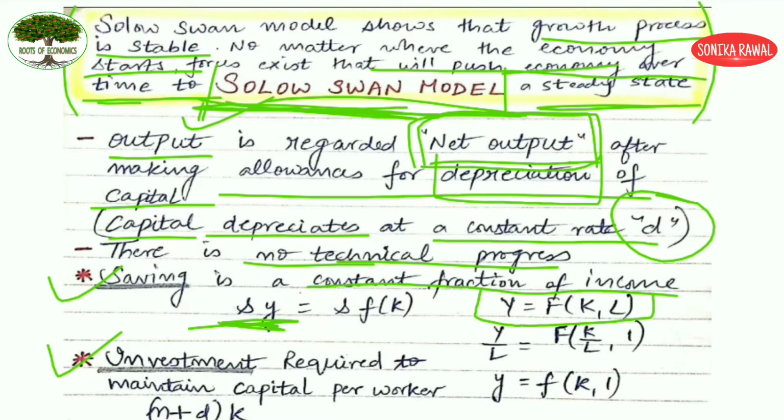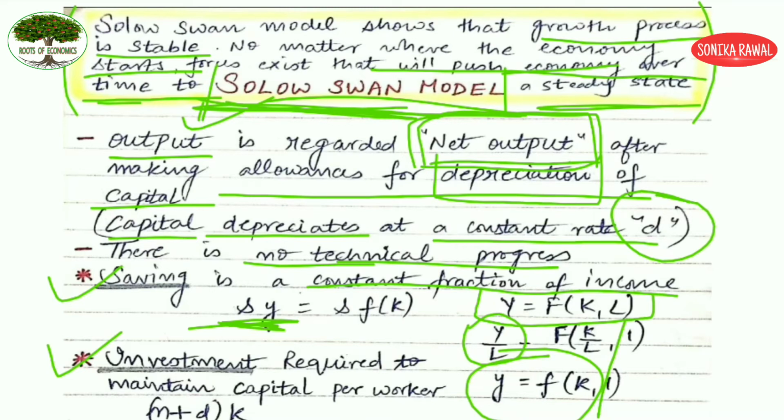You divide the entire equation by L. This is your output per worker, Y by L equals F(K by L, 1). Even if you do not write this 1, you can simply write small y equals f(small k). That means your output per worker is a function of capital per worker. Worker means labor, and labor means the population, which is taken care of in the basic Solow model itself. Clear? Here we are focusing basically on depreciation.